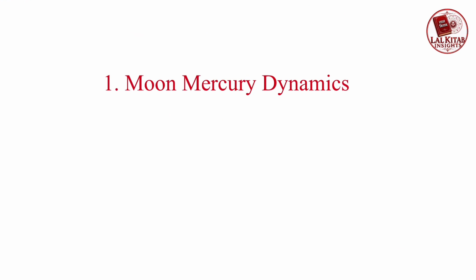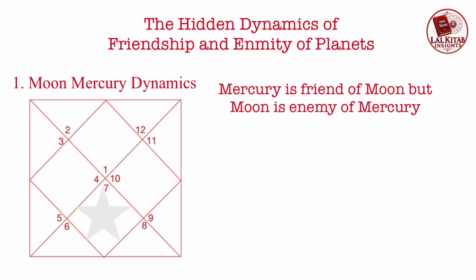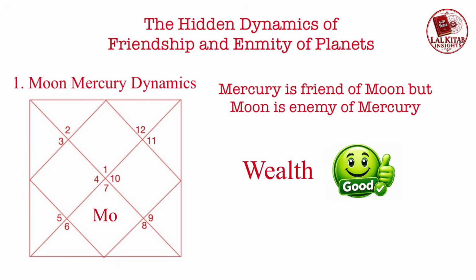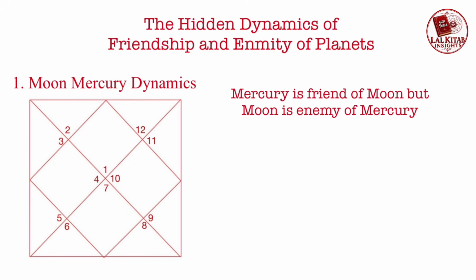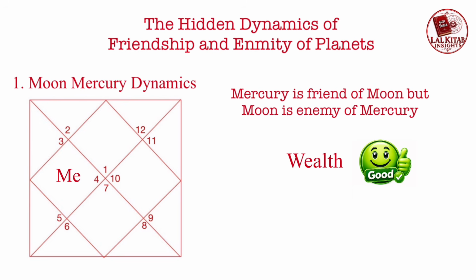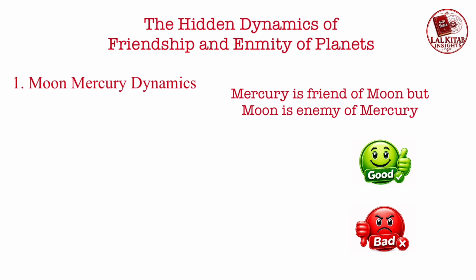Moon-Mercury dynamics. Mercury is friend of Moon, but Moon is enemy of Mercury. 7th house is Pakka house of Mercury, whereas 4th house is Pakka house of Moon. When Moon is placed in 7th house, it gives wealth. This is good placement. Also, when Mercury is placed in 4th house, it gives wealth, but mother's health will be affected badly. It is good for wealth and bad for mother.